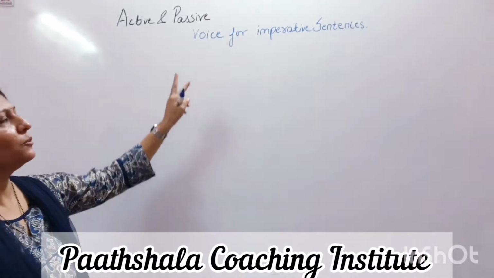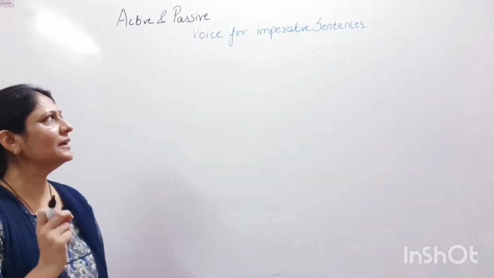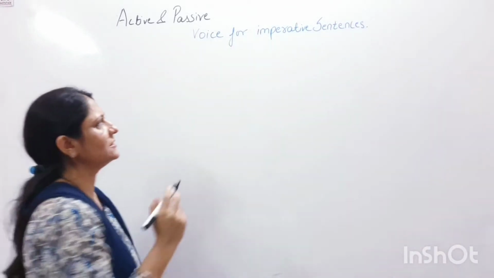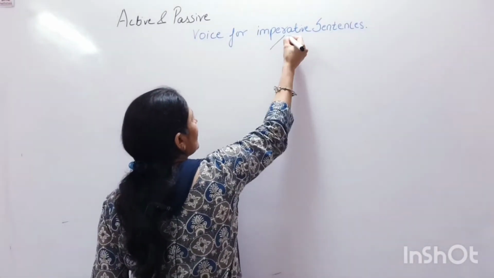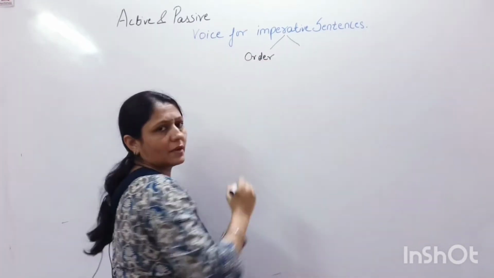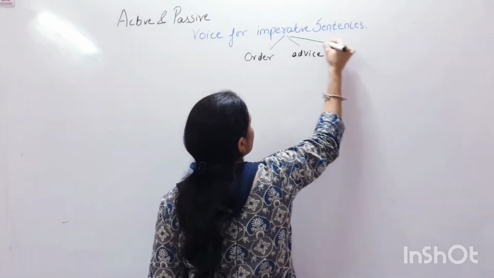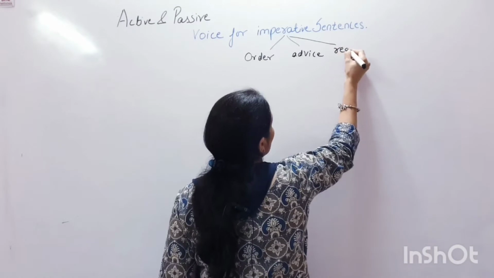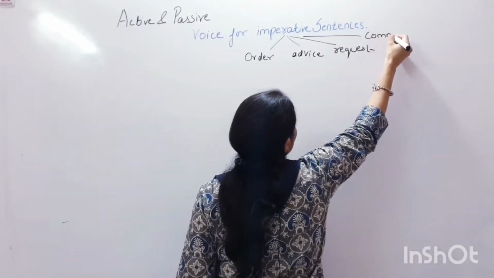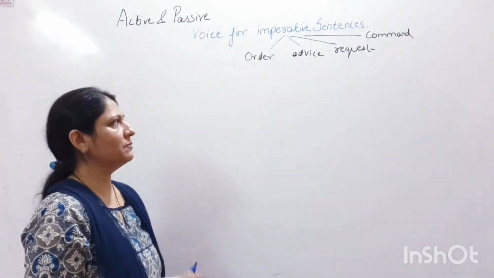Before I start with the rules of how imperative sentences are changed into passive voice, let us quickly learn what imperative sentences are. Imperative sentences are the sentences which give you some order or some advice, or it can also be some request. It can also be some command given by someone to someone else.